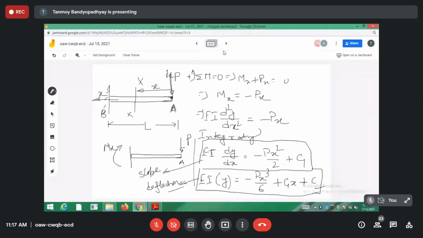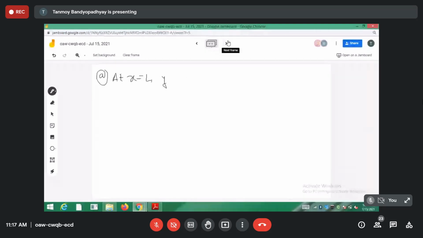So what we are having is at x is equal to L, y is equal to 0. And similarly at x is equal to L, I mean the fixed end, you should be having dy/dx equal to 0. So you put the values in the expression. From the first one you should be having C1 is equal to half PL square.